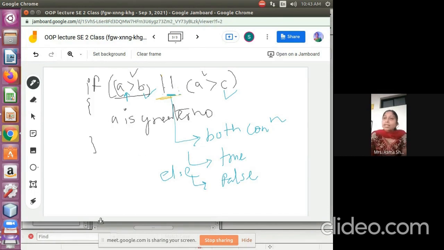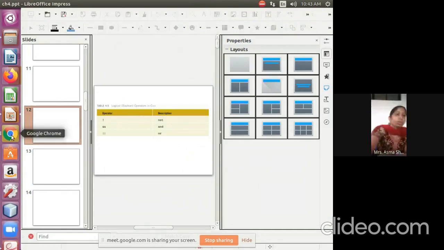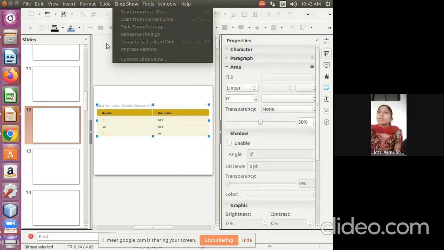Okay, not is like if this condition is not true. If I want to check that the conditions are not satisfied, then we use the not operator here. So if you see this theory part, you can understand what happened actually here.